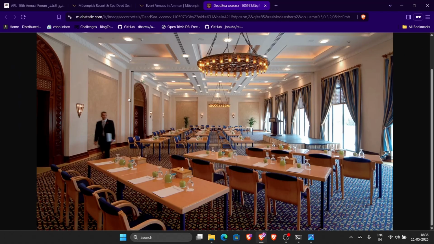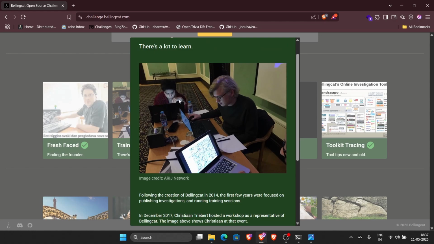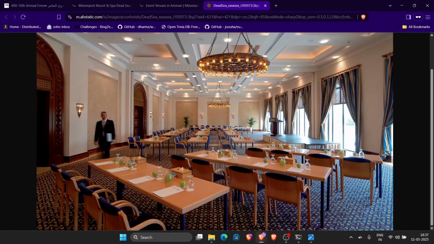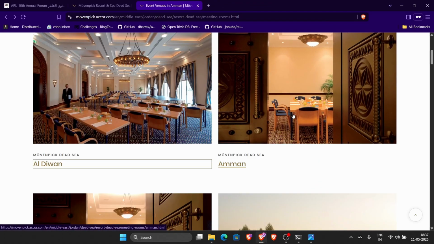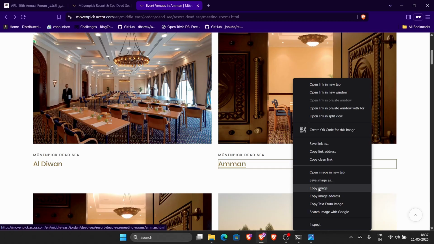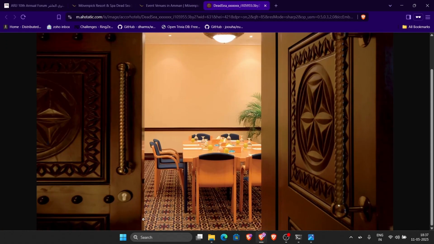Our hint for what room it probably is, is the floor mat right here, right? You can see it's quite distinctive. So let's see. As you can see, the floor mat is slightly different. That's completely black. This has got some red embroidering on it, so this isn't it. And for the same reason, I think this isn't it either, right? Again, it's got that red embroidering on it.